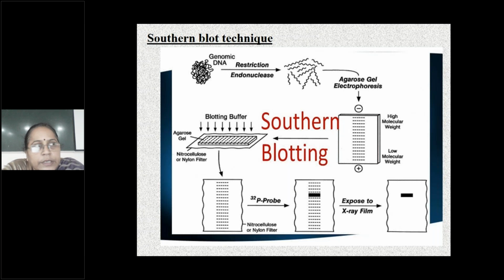Second is in cases of oncogenes, to diagnose whether the patient has cancer or not. Third one is in forensic medicine.